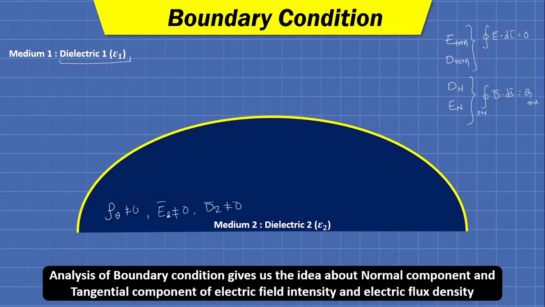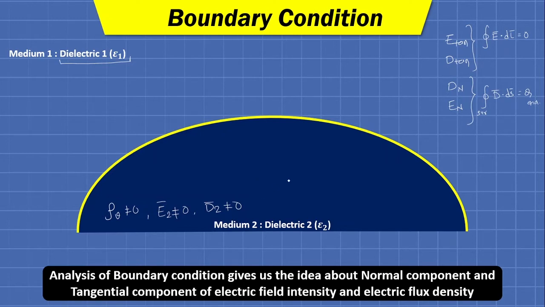This is the fundamental change between the boundary condition between conductor and dielectric and between two different dielectrics. Here nothing inside medium 2 will be 0. We will have some non-zero charge density, non-zero field intensity and non-zero flux density as well.